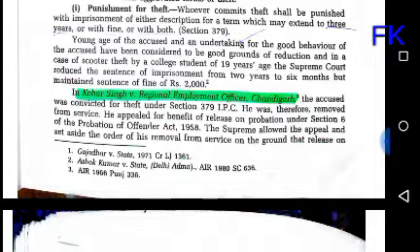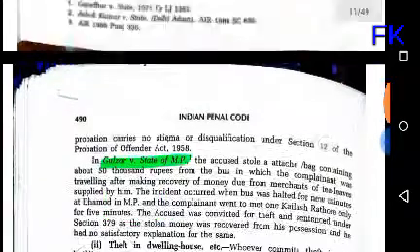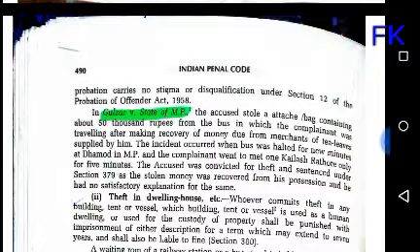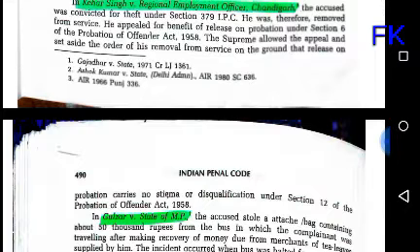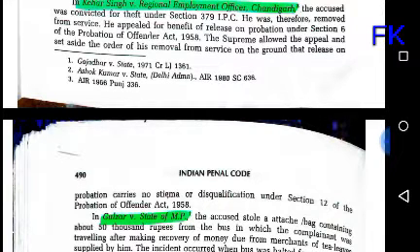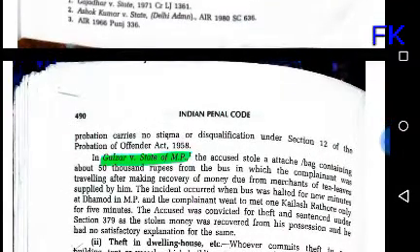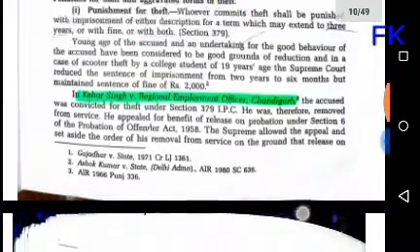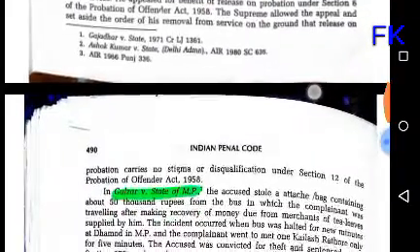The Supreme Court allowed the appeal and set aside the order of removal from service, on the ground that release on probation carries no stigma or disqualification under section 12 of the Probation of Offenders Act 1958. It is the case of Kehar Singh versus Regional Employment Officer, Chandigarh.